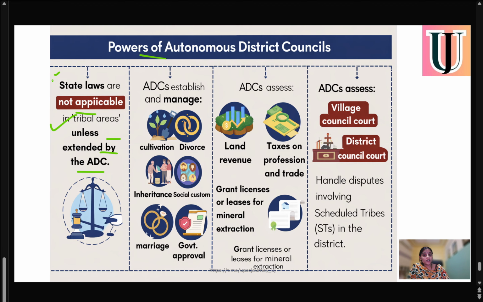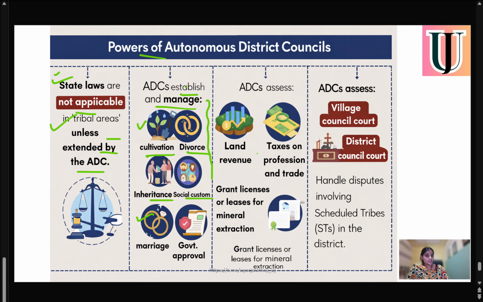So it's very important that it provides a right to preserve, because there will be no applicability of state laws. Again, ADCs manage cultivation, divorce, inheritance, and social customs. So all these things will be controlled by autonomous district councils. They have power over marriages.